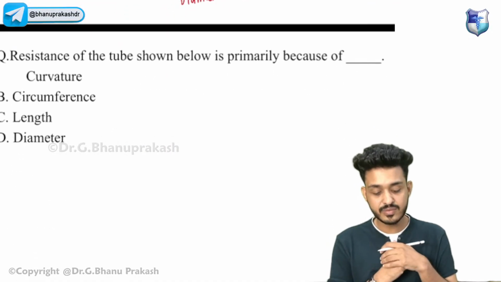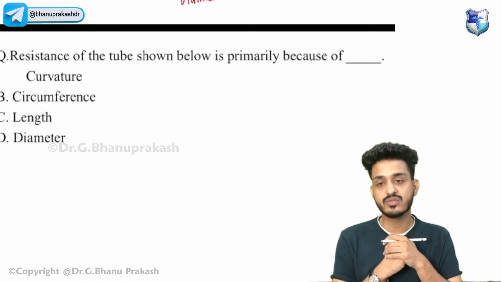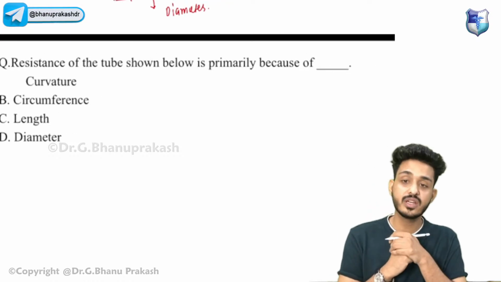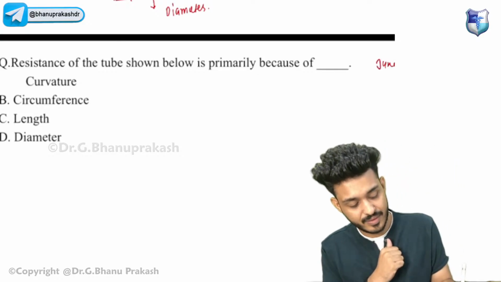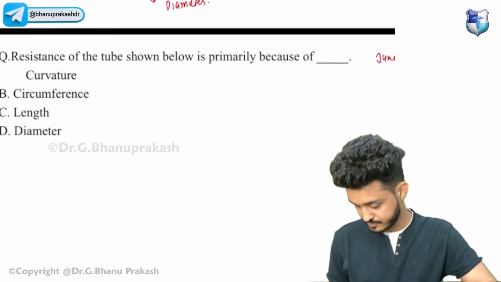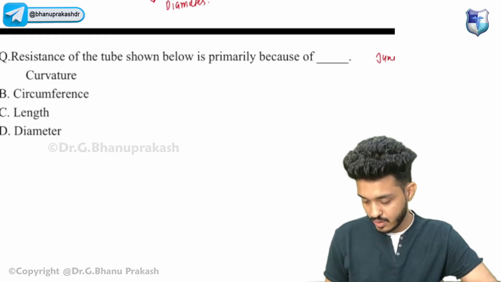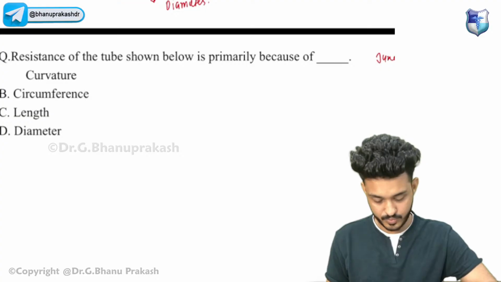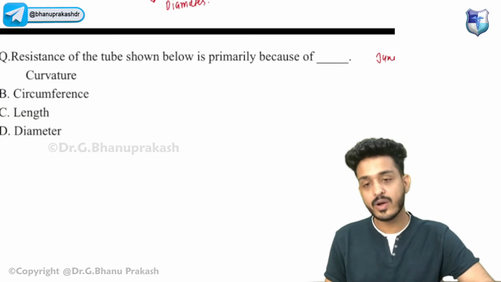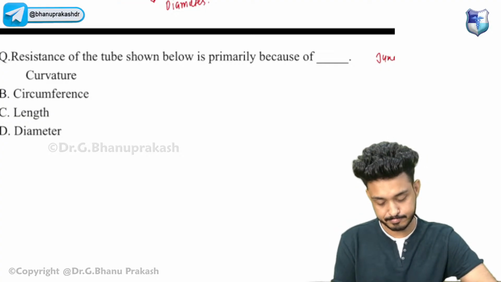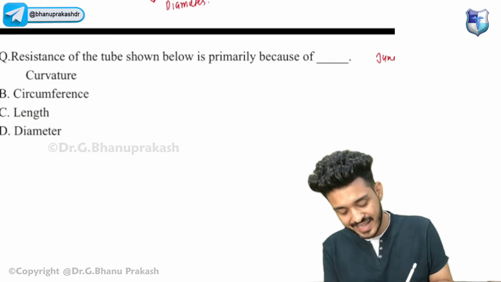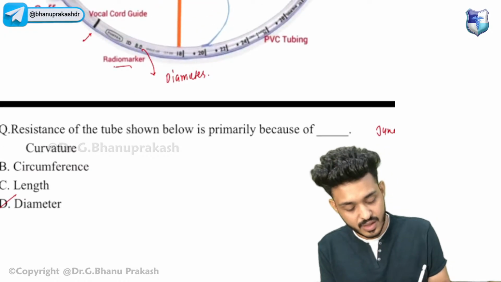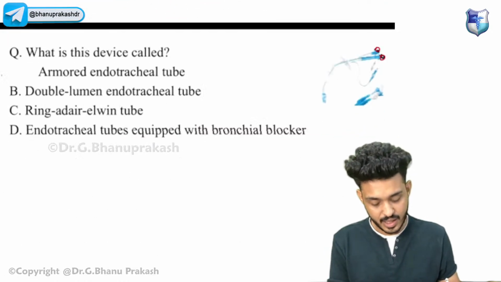Next one: resistance of the tube shown below is primarily because of. This was the question asked in FMGE June 2021. Try to answer this question. Resistance of the tube shown below is primarily because of diameter, guys. That is because of diameter.